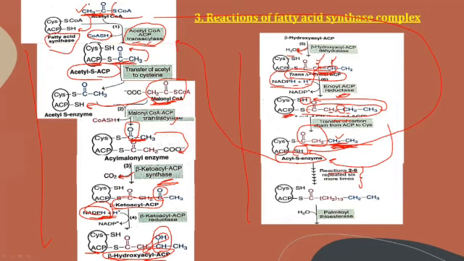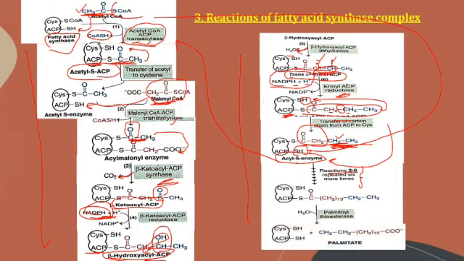Every time 2 carbons get added. Each time the fatty acid chain is lengthened by the 2 carbon unit, which is obtained from the malonyl CoA also. At the end of 7 cycles totally, the fatty acid synthesis is taking place. When it takes place 2 to 6 times, and as it takes place for the first time, therefore we can say 7 times. Finally, in the 7th cycle the fatty acid synthesis is complete, and totally a 16 carbon compound is synthesized.